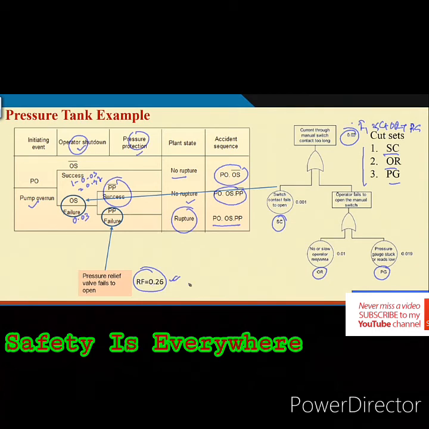Now, for the time being, just think about what is happening here, scenario 3. If we say PO exists, that means probability of PO equals 1. Now, what is OS?